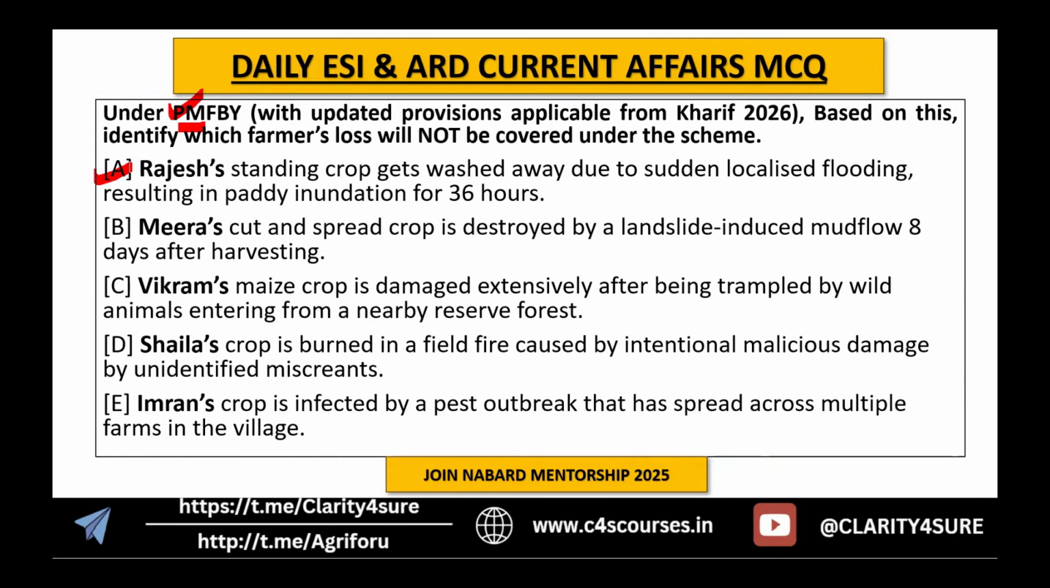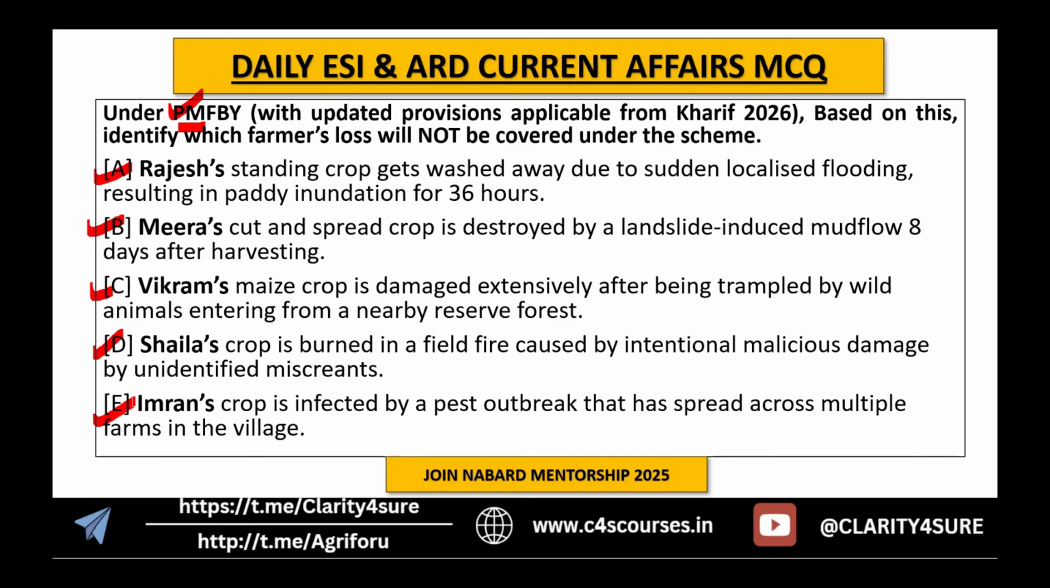First option is Rajesh. Standing crop gets washed away due to sudden localized flooding, resulting in paddy inundation. Mira's cotton spread crop is destroyed by landslide-induced mud flow 8 days after harvesting. Bikram's maize crop is damaged extensively after being trampled by wild animals. Then Shaila's crop is burned in a field fire caused by intentional malicious damage. And Imran's crop is infected by a pest outbreak that has spread across multiple farms.